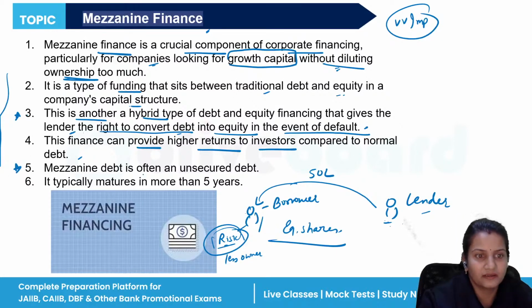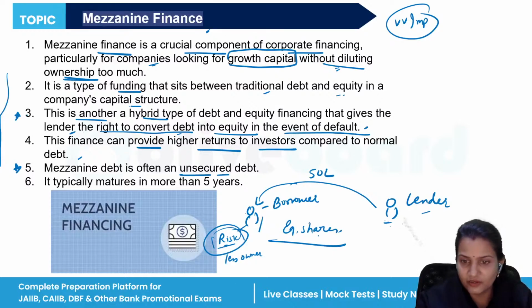Again, very important: mezzanine debt is often an unsecured debt. That is why it is being converted into equity. Otherwise, the lender has the opportunity to sell whatever the borrower has kept as collateral and get their money back. So it is a type of unsecured debt.